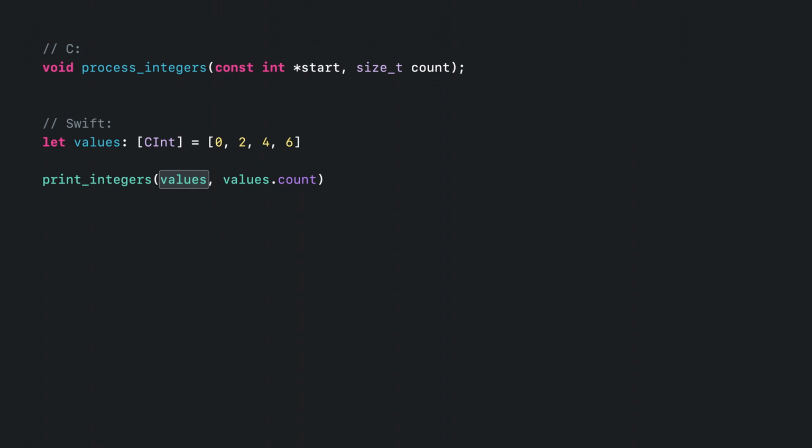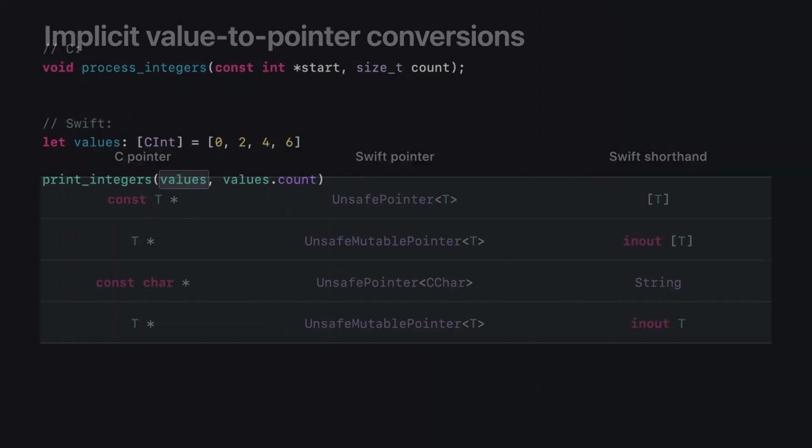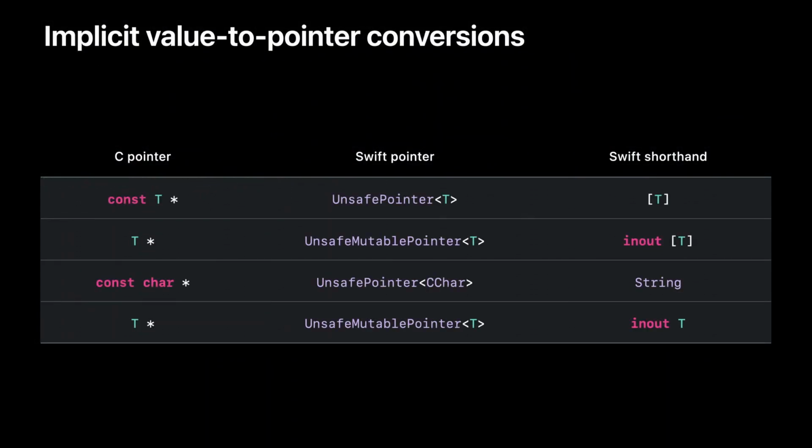Remember though, that this does not change the fact that the pointer is only valid for the duration of the function call. If the function escapes the pointer and tries to access the underlying memory later, then that will result in undefined behavior no matter what syntax we use to get the pointer. Here's a list of such implicit value-to-pointer conversions supported by Swift.